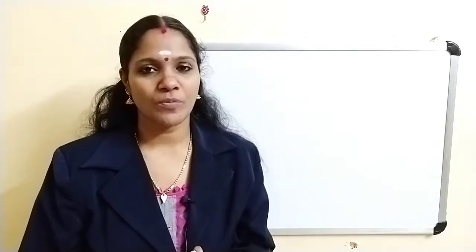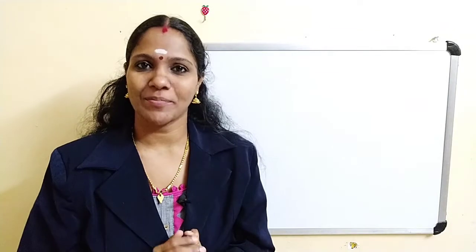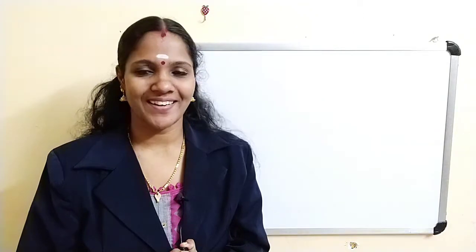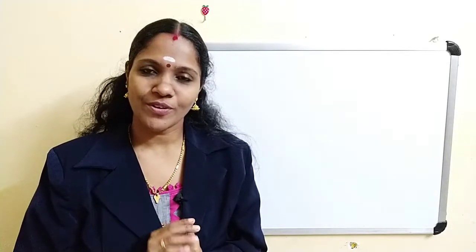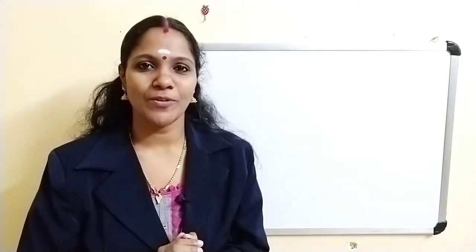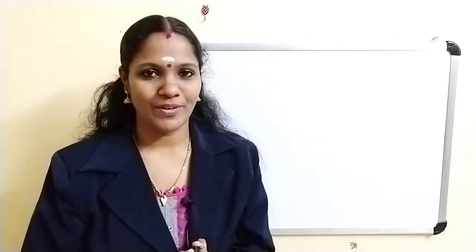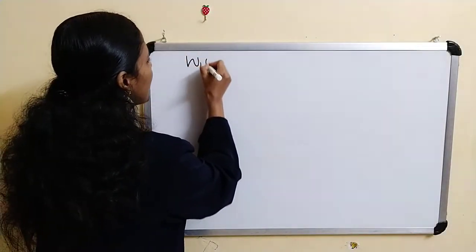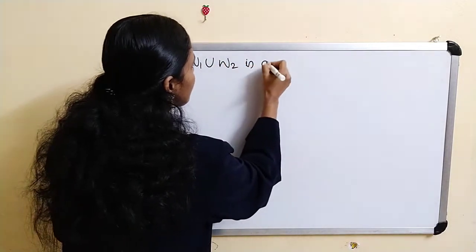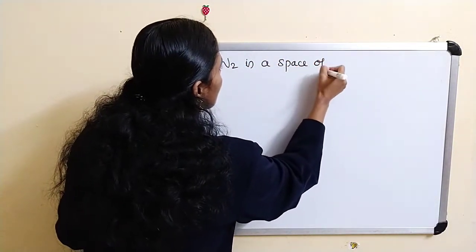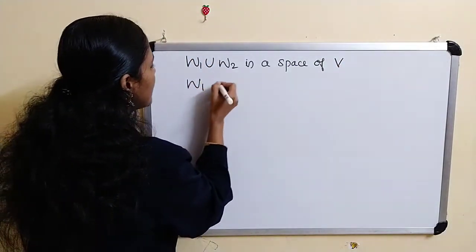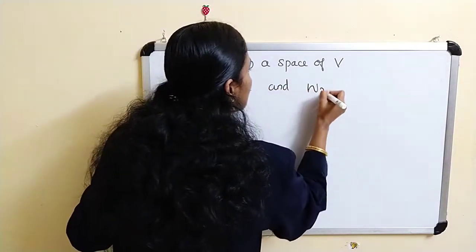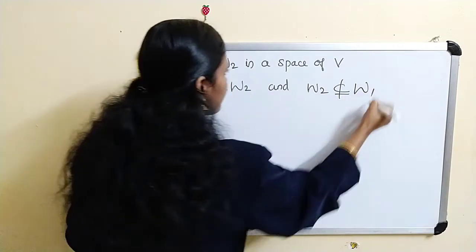Now we are going to prove the converse. Suppose W1 union W2 is a subspace of V, and we have to prove W1 is contained in W2 or W2 is contained in W1. For this, we assume the contrary. Suppose W1 is not contained in W2 and W2 is not contained in W1, and we have to reach a contradiction. So the given condition is that W1 union W2 is a subspace of V, and we are assuming that W1 is not contained in W2 and W2 is not contained in W1.